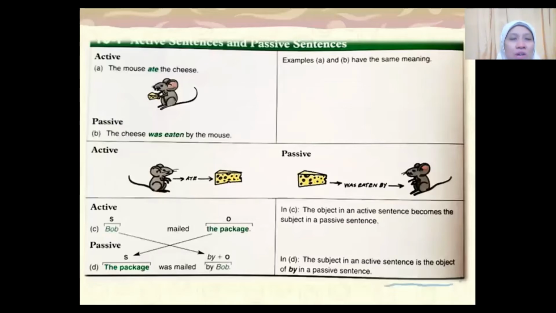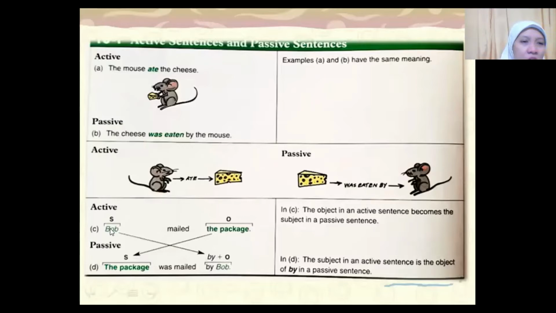Okay, let us see more illustration here. Let us see the example A and B. In sentence A, "The mouse ate the cheese." In this sentence, it has active meaning. And then B, "The cheese was eaten by the mouse." In this sentence, it has passive meaning. As you can see in here, the cheese was eaten by the mouse.